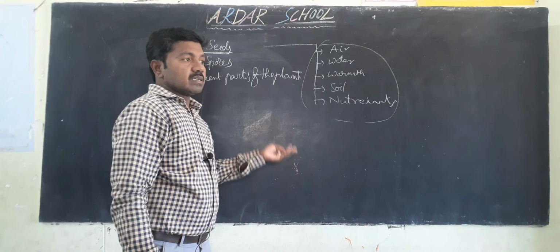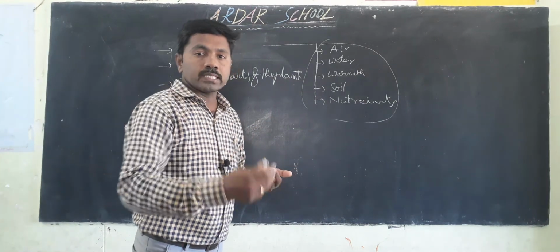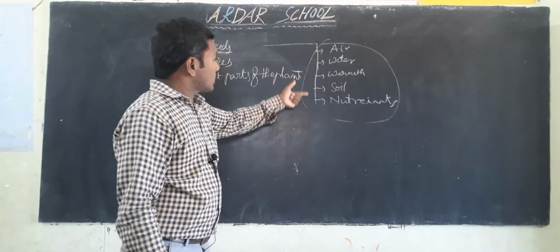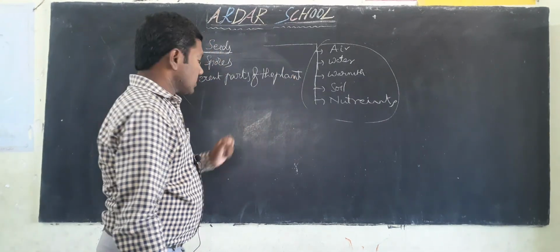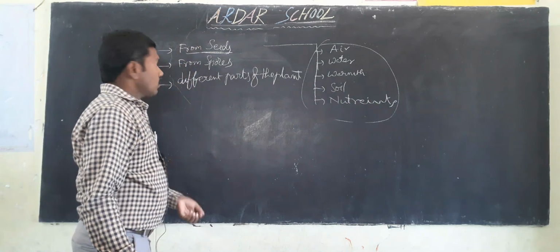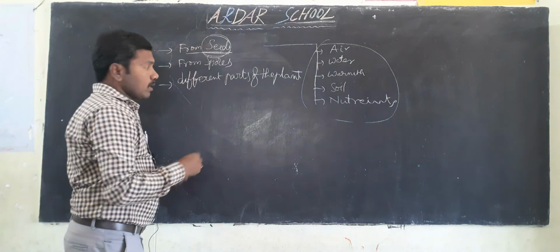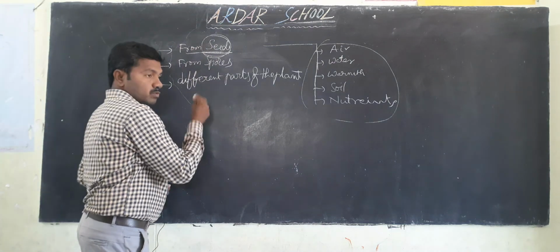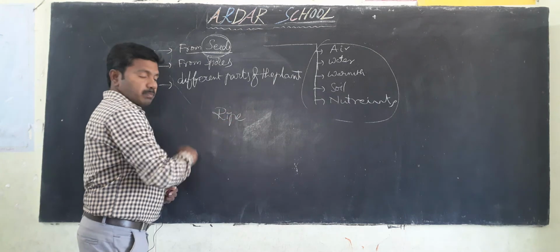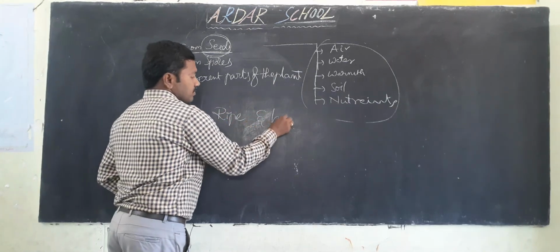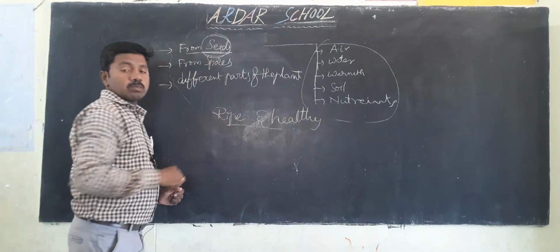So that seed germinates into a seedling. It can turn into a plant. Okay, we already learned this last class. But for example, which type of seeds germinate? Last class we discussed: ripening and healthy seeds. Only healthy seeds germinate.